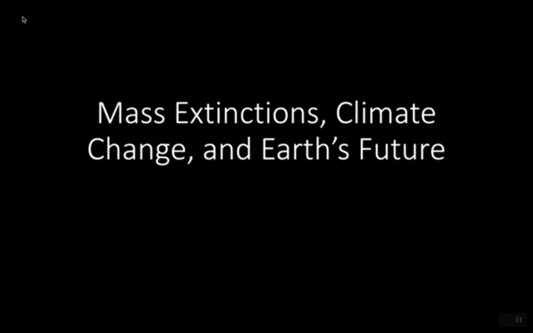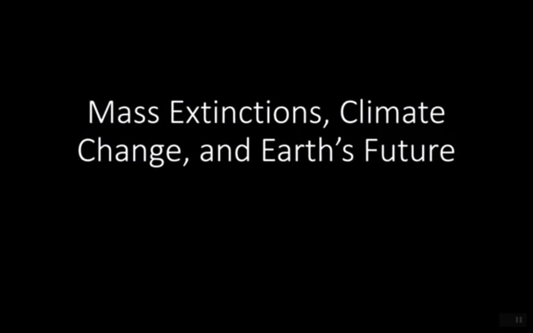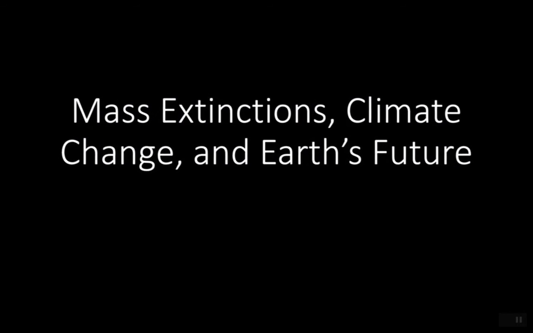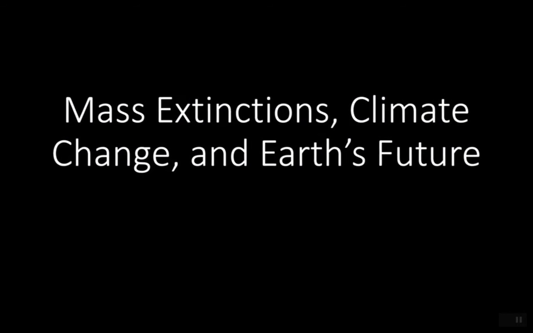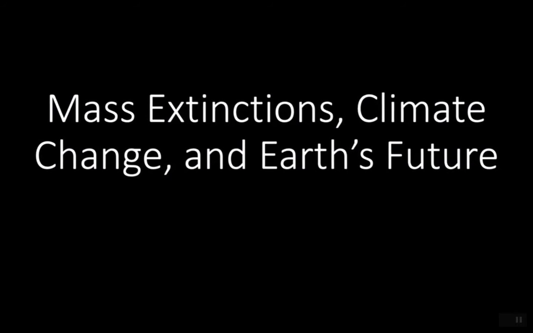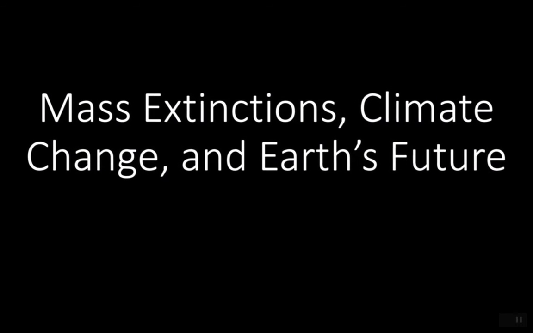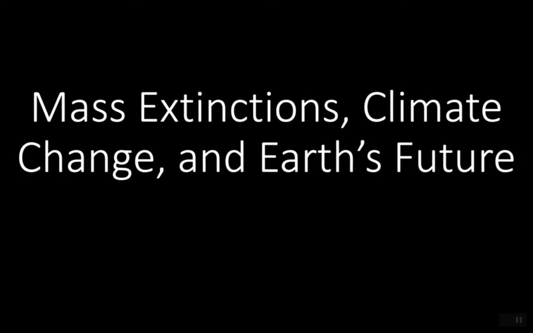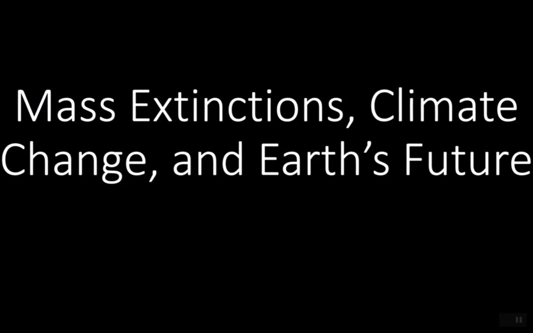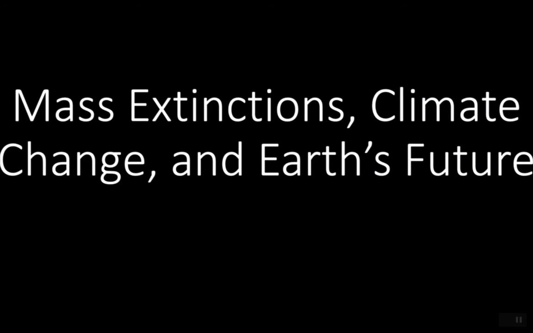Today we're going to talk about mass extinctions, climate change, and the Earth's future. Climate change has had an effect on Earth for millions of years, ever since the Earth was formed. It has also had an effect on the past 5 mass extinction events on Earth, and we are also going to discuss how it could or already have had an effect on a possible 6th mass extinction that we may be in today. Before we get into that, we are going to go through a quick recap of the past 5 mass extinctions and their proximate and ultimate causes.